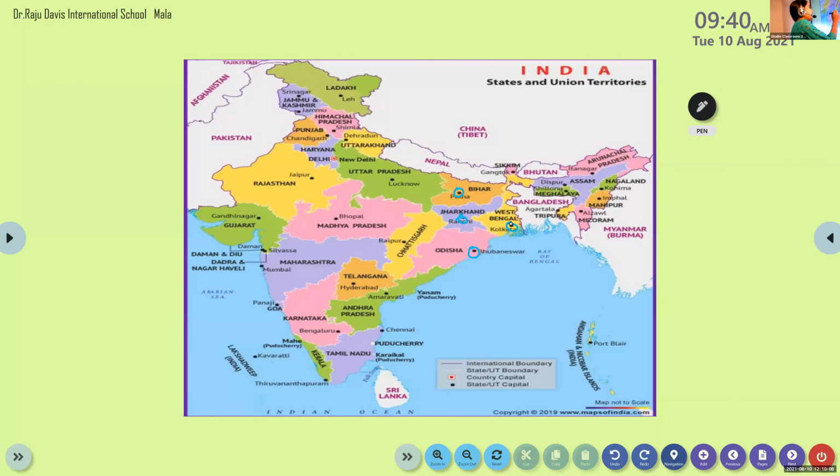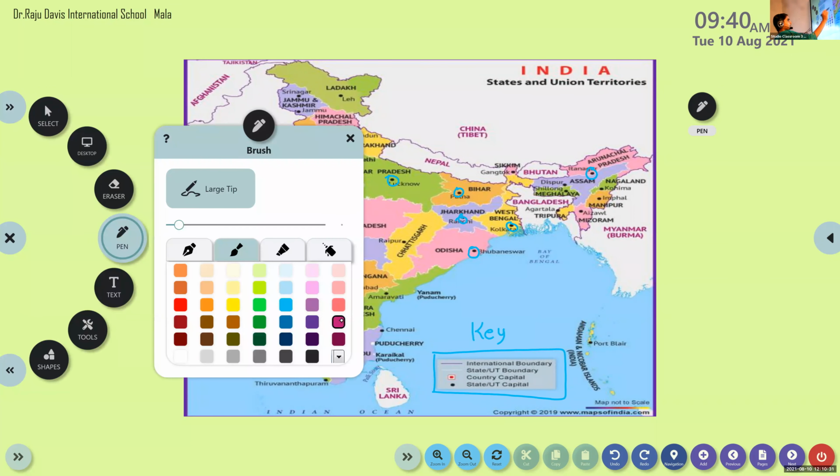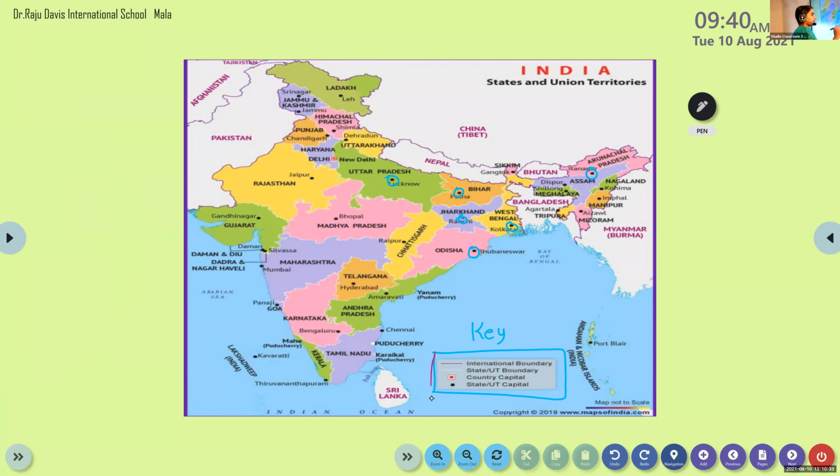Yes. Do you know the meaning of these black spots? You can see loads of black spots here, right? Do you know what this is? No, right? For your answer, they also provide a key here. Look, a box with keys. I need to change the pen color. Please wait. Now it's more clear, right? They also provide a key here. So the first key is the international boundary.